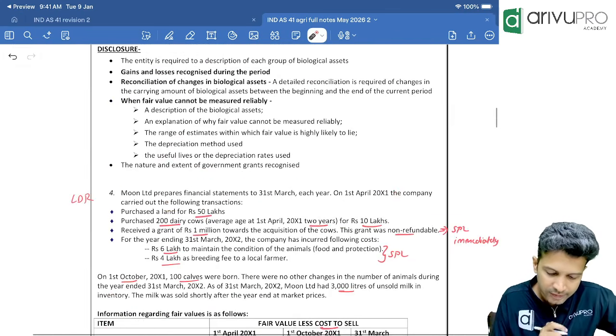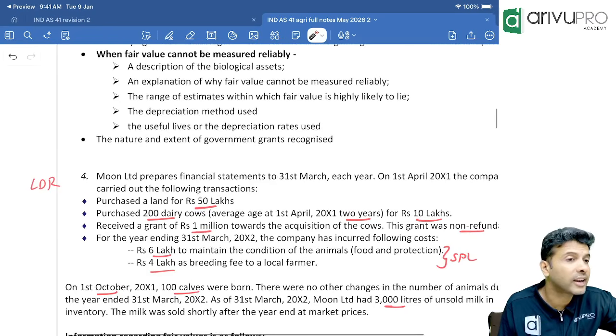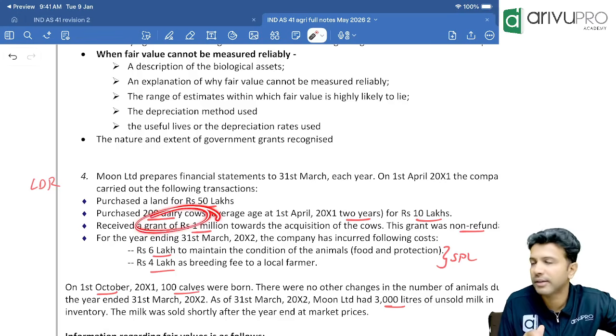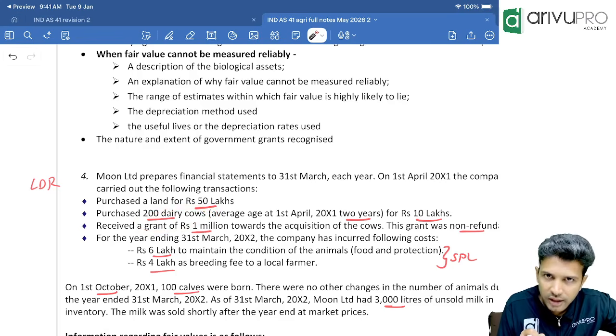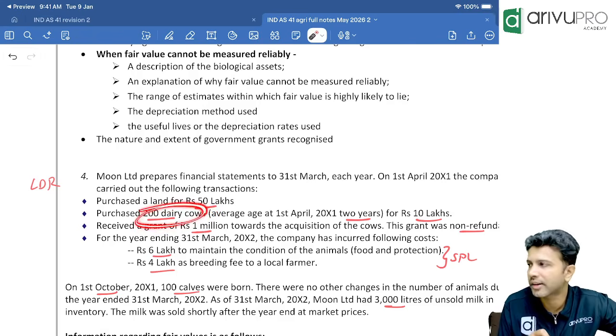Check. Keep your calculator ready. We purchased 200 dairy cows. Dairy cows we have purchased. With what intention? Either to sell them or to sell the milk from them. So is this an agricultural activity? Managing the cows, is it an agricultural activity? Yes, of course, it's an agricultural activity. So this is what sort of an asset?